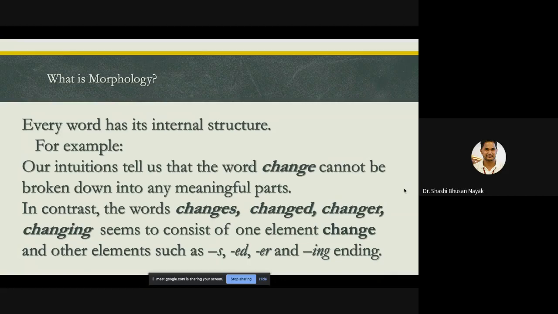In contrast, the words changes, changed, changer, changing seem to consist of one element, change, and towards the end you find s, ed, er, ing. And what does it mean?